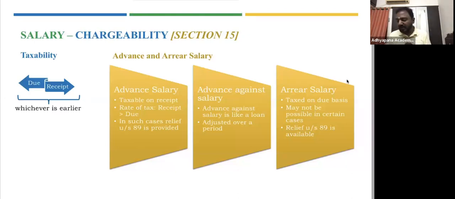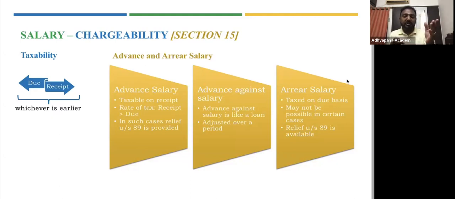The last concept is arrear salary. Arrear salary is basically taxable on due basis, but it was not possible to give it at that time. For example, government employees will be working, and after 3 or 4 years they get an order saying that for the last 4 years, I'll give you extra salary of this much. That is called arrear salary. It was supposed to be paid in 2017, but paid in 2023. There is a 6 years gap. Whatever you're receiving late will be taxable on due basis.